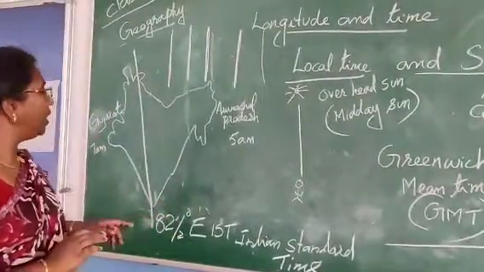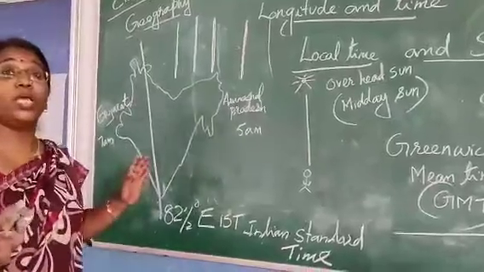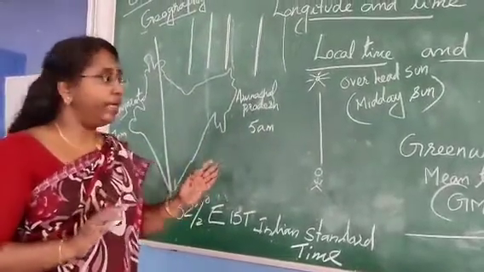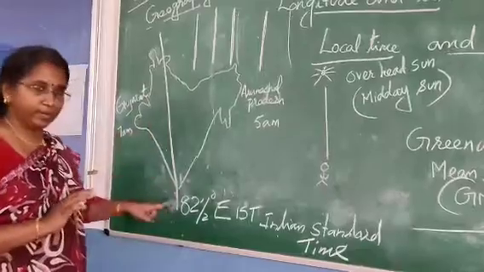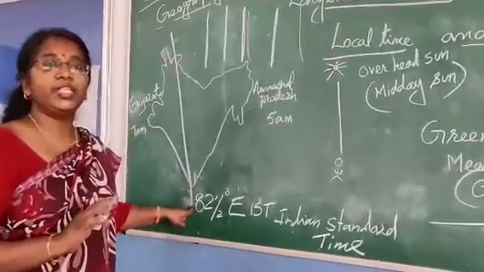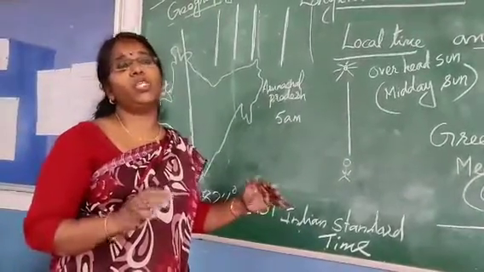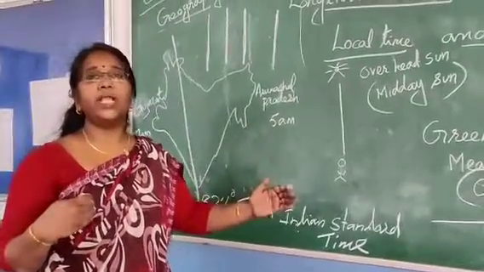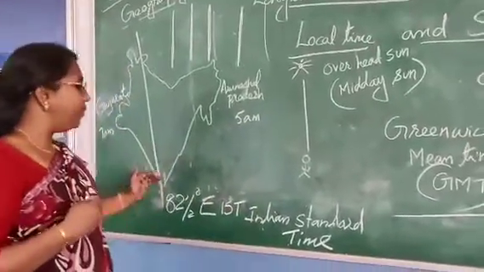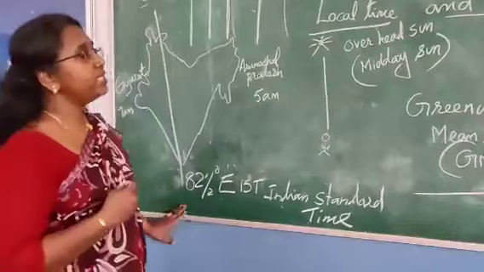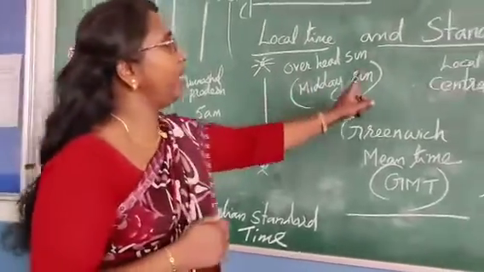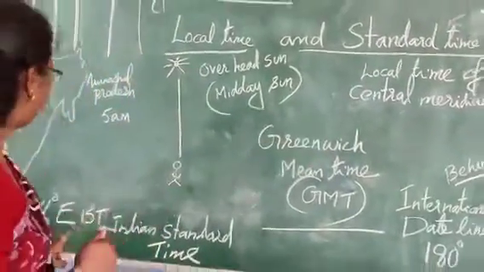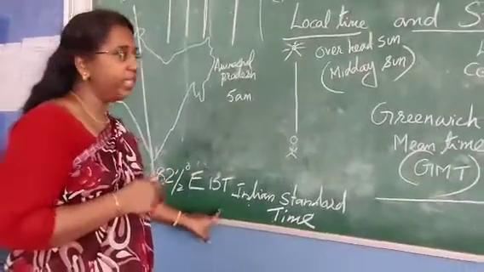Countries like Russia and Canada, because of their vast extension, have more than one standard meridian. But in India we have only one standard meridian. So next we discuss both local time and standard time, and also IST, Indian Standard Time.